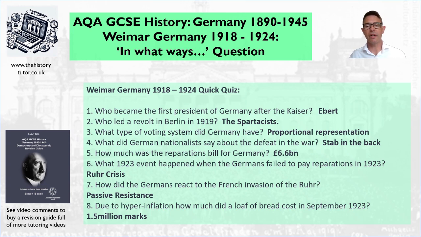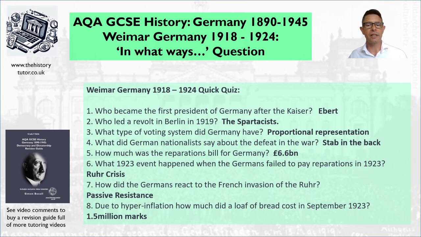Question number 8. Due to hyperinflation, how much did a loaf of bread cost in September 1923? It cost up to 1.5 million marks, of course, is the answer. Now, obviously, between 7 and 8, we've got a bit of a jump there to hyperinflation. So hyperinflation happens because the government is printing more money. And they have a weak economy in the background. So they can't print more money and have a weak economy.